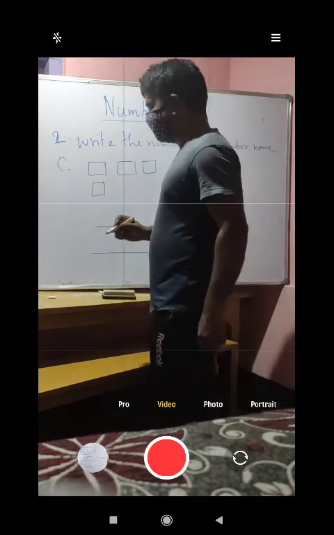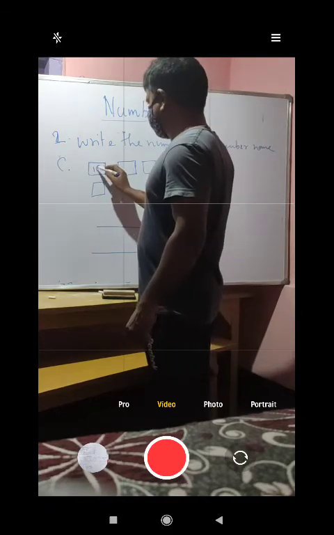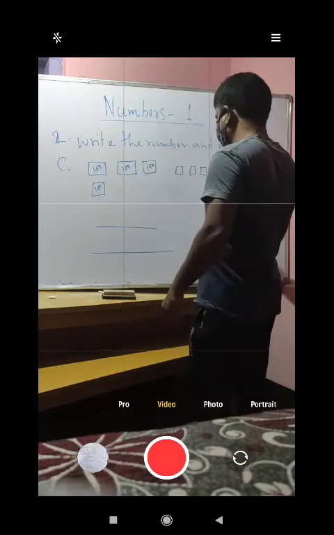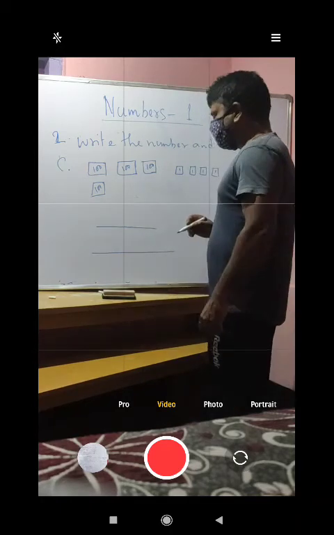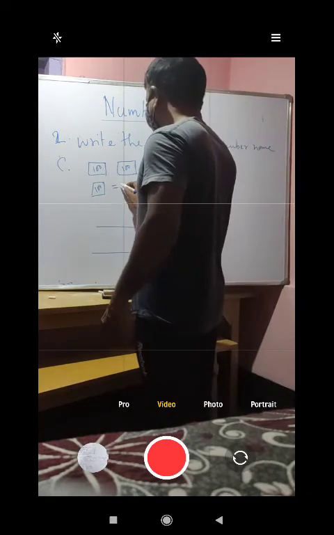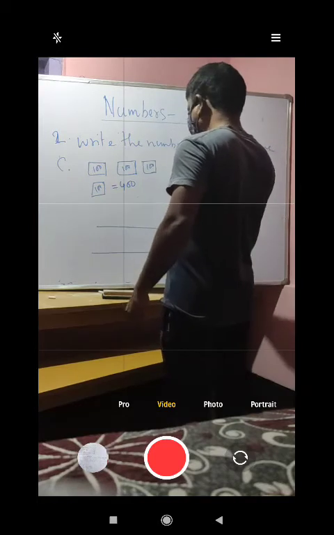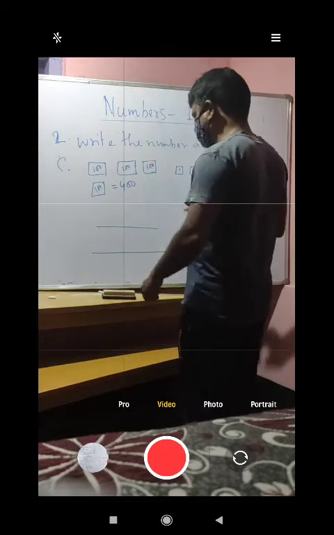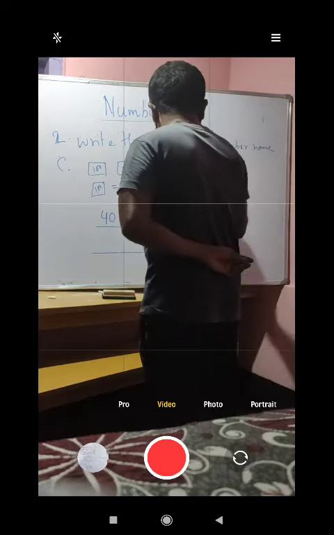As I have said, these big blocks will be considered as 100. That means this is 100, this is 100, this is 100, this is 100. And these small blocks will be considered as 1, 1, 1, 1. So what will the answer be? Here, if we add, this will be 400. And this one, 1, 2, 3, 4 equals 4. That means 404. So we have to write 4, 0 and this 4.